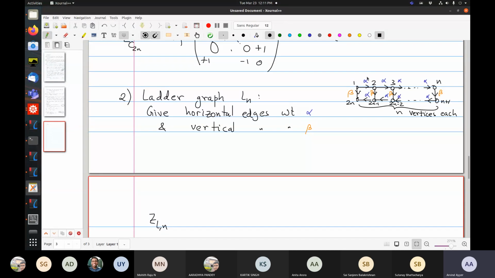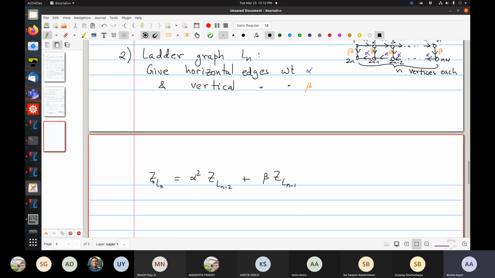So what Aradhya is saying is, you look at how 1 is connected. It has to be matched either to 2 or to 2n. Suppose it's matched to 2. Then 2n is forced to be matched to 2n minus 1. So what you are left with is a ladder graph of size n minus 2. So this will be alpha squared Z of L_{n minus 2}. Or 1 is connected to 2n with weight beta, and what you are left with is then a ladder graph of size 1 less.